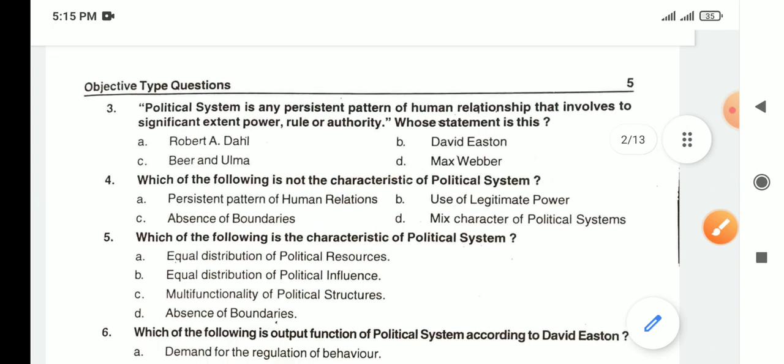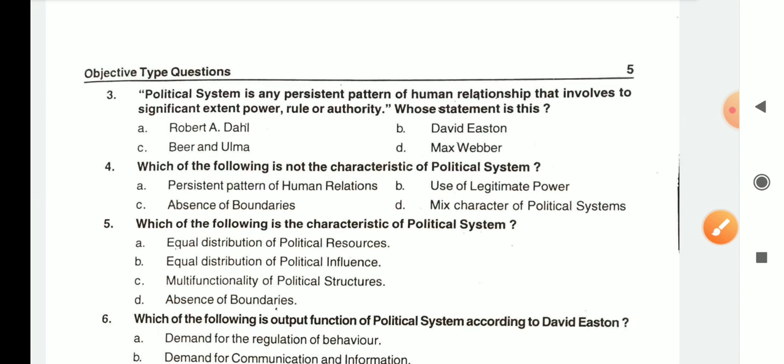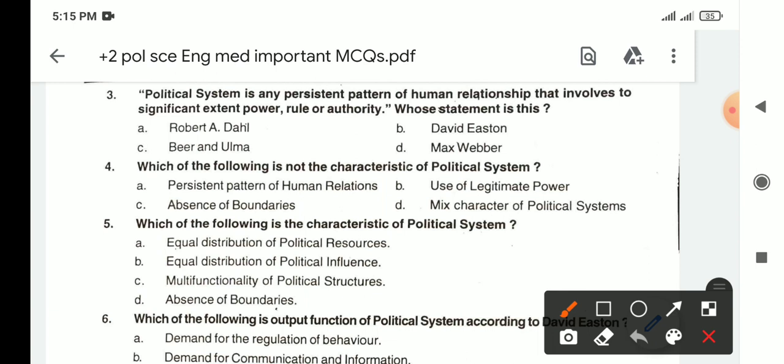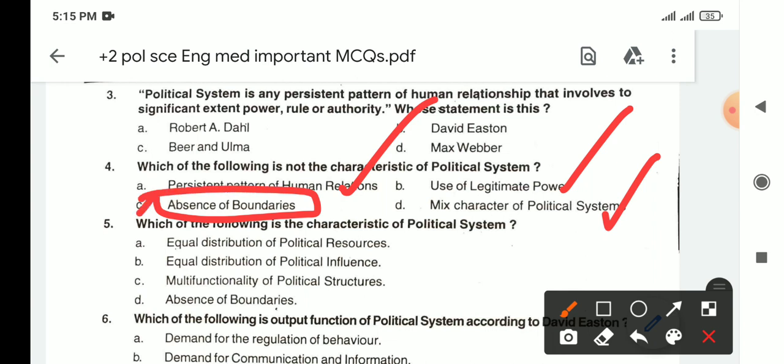Next is, which of the following is not a characteristic of political system? Persistent pattern of human relationship, it is a characteristic. Use of legitimate power, it is also. Mixed character of political system, it is also. Absence of bond, it is not. So it would be our answer.